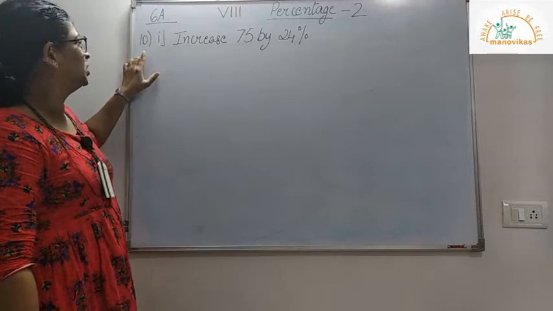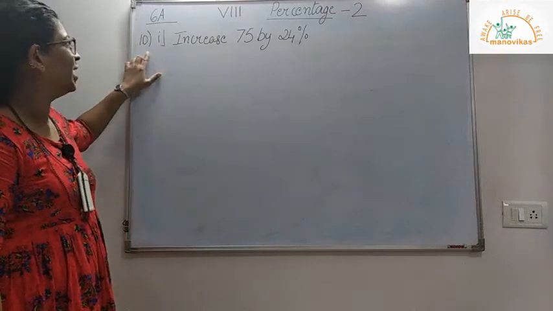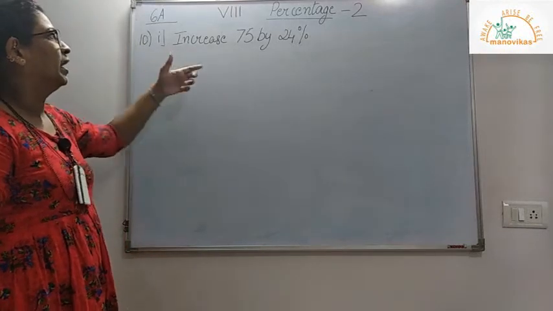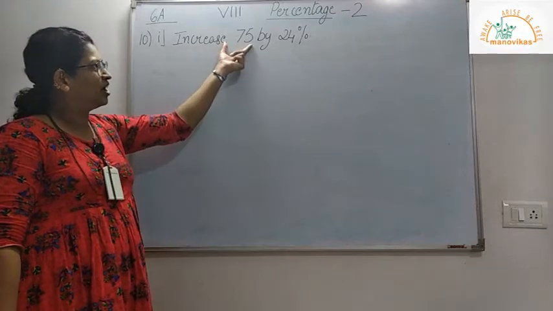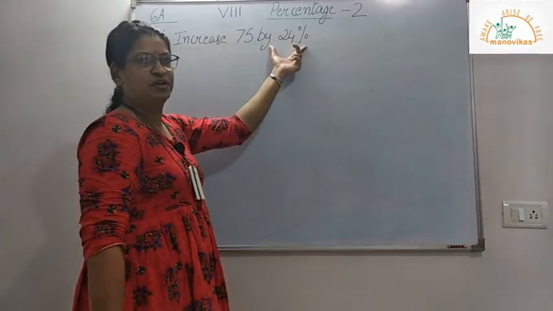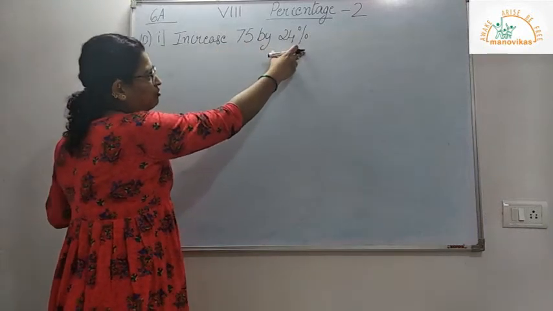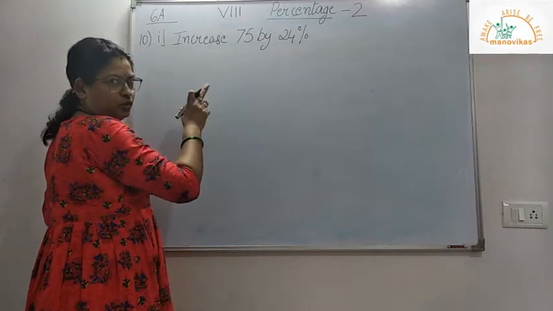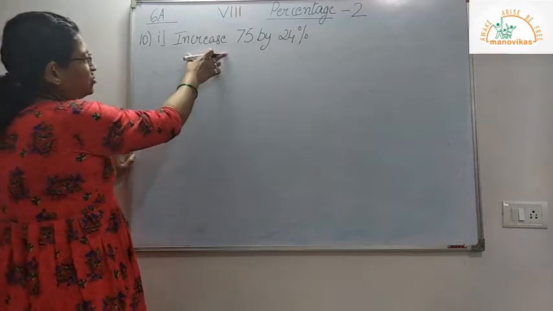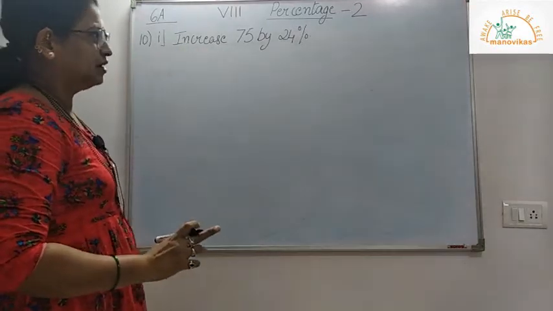Now we move on to sub-question 10. I take the first sum here: increase 75 by 24%. If we increase 75 by 24%, what will be the new number? Now we have seen the formulas for increase and decrease.